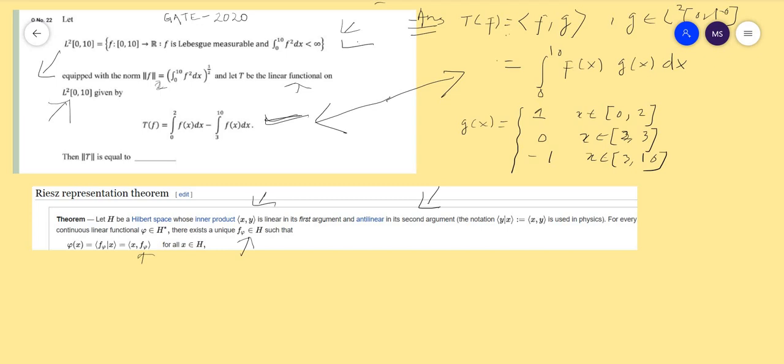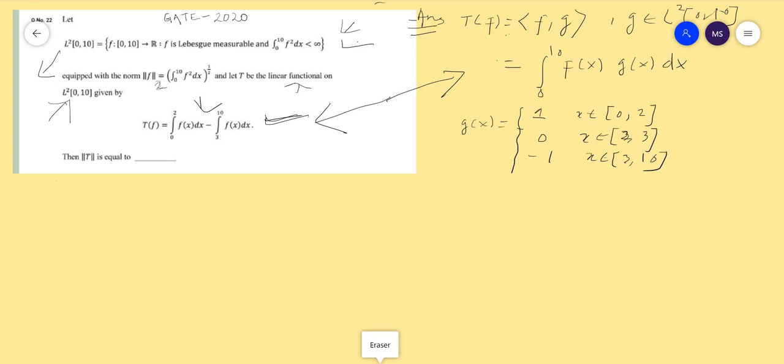Because T(f) is defined like this: the integral from 0 to 2 of f(x) dx, and the integration from 2 to 3 is not available in this expression. That's why I am putting 0 here. And in the 3 to 10 integration part, a minus sign is there, that's why I am putting minus 1. That's all; I am defining g(x) in such a manner that you can easily find this.